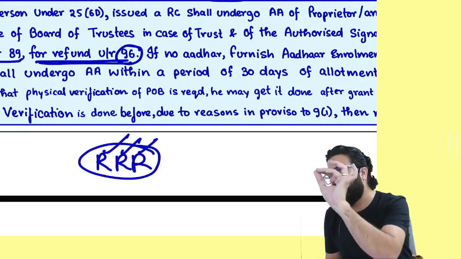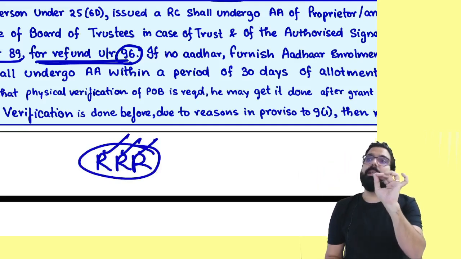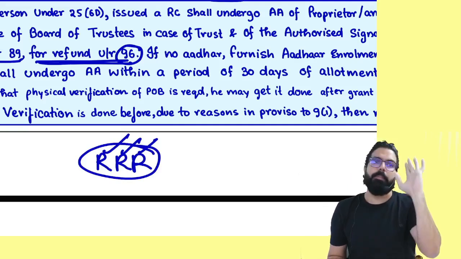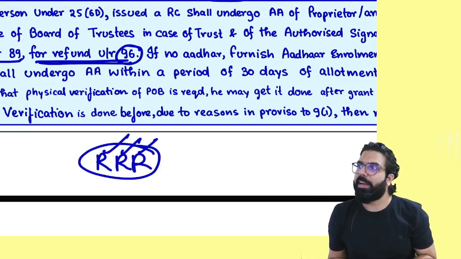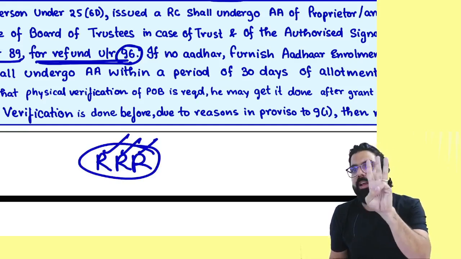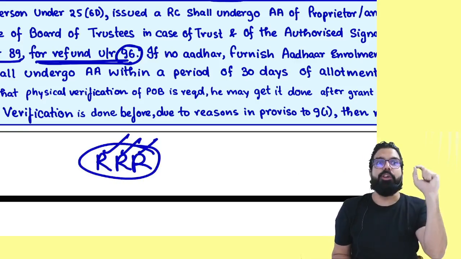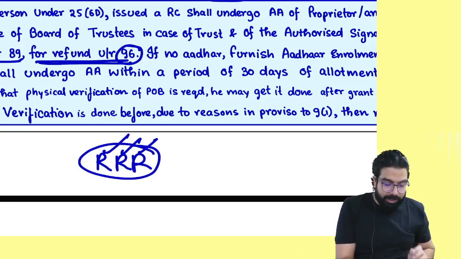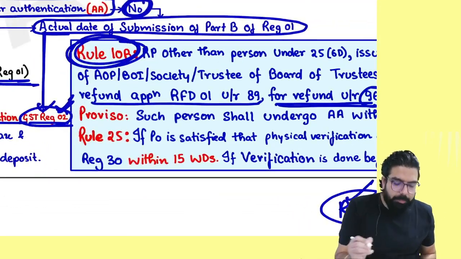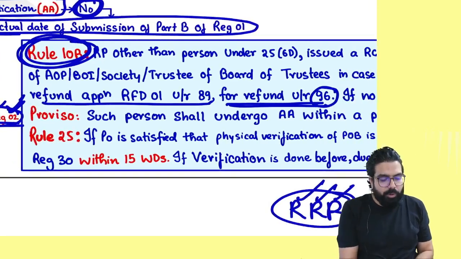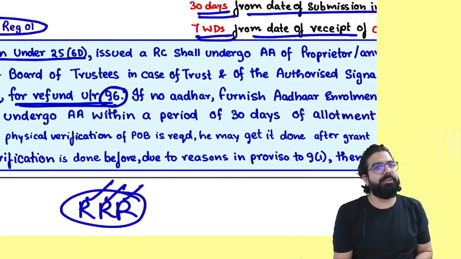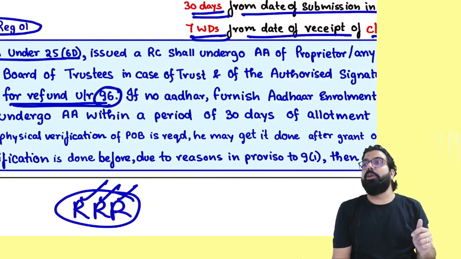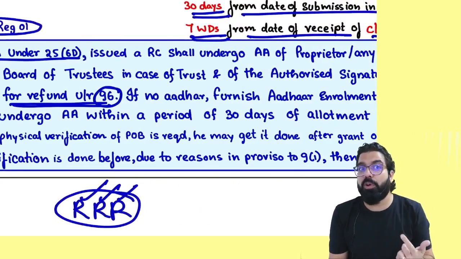For these 3 things, your Aadhaar authentication is mandatory. Are we clear, everyone? Sir, I took registration by getting physical premises verification done. Now, if you want to do any one of these 3 RRR, your Aadhaar authentication is mandatory. See, rule number 10B introduced. Rule number 10B says, registered person other than 25/6D. Who is other than 25/6D, everyone? New Delhi PSU.